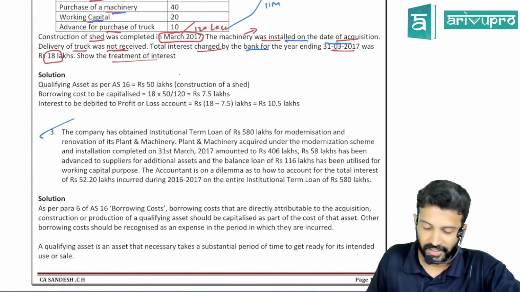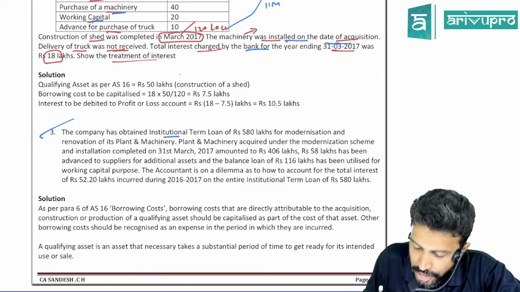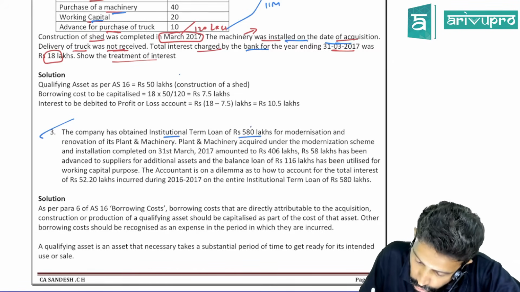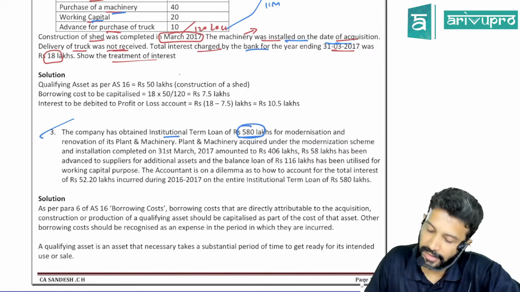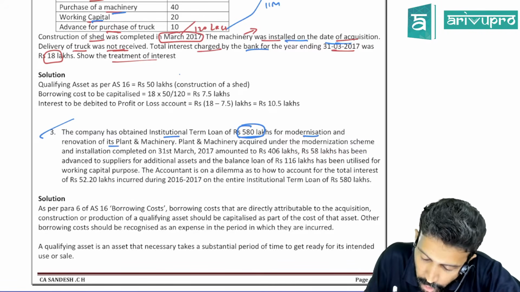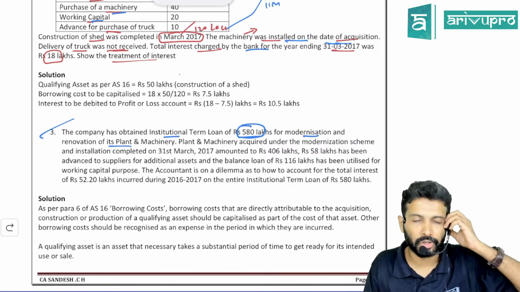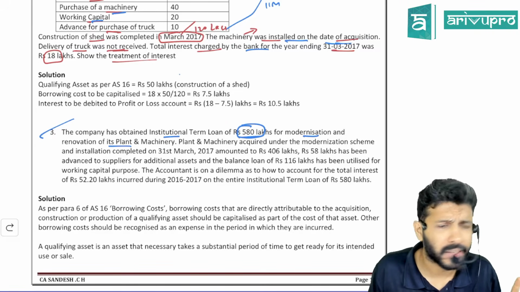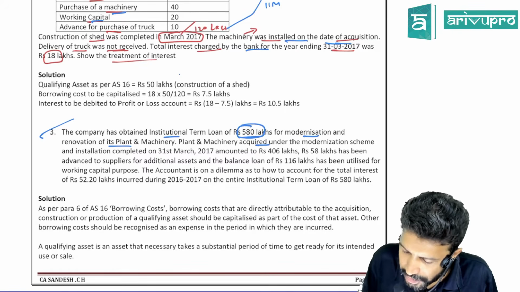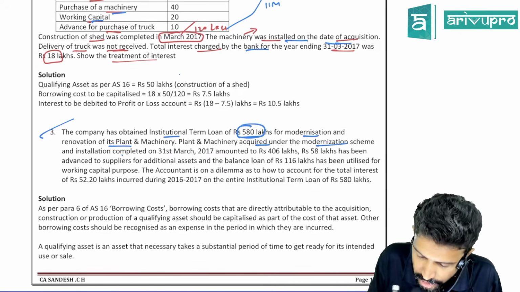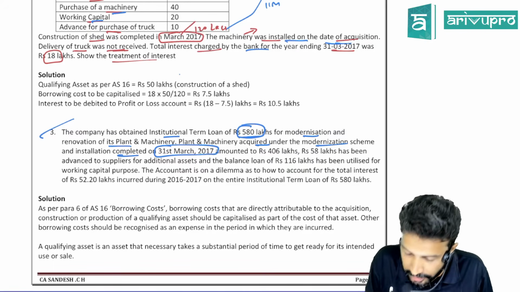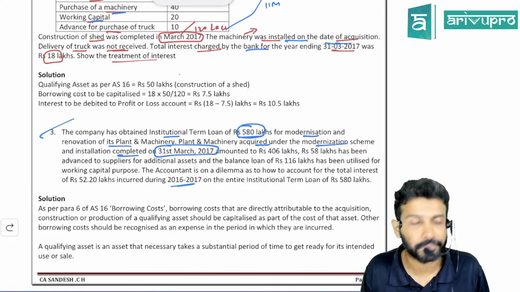The company has obtained an institutional term loan of 580 lakhs. So the total loan amount is 580 lakhs for modernization and renovation of plant and machinery. So they're doing some renovation work, and renovation may also take some time. Plant and machinery acquired under the modernization scheme and installation completed on 31st March 2017. So the year is 2016-17.